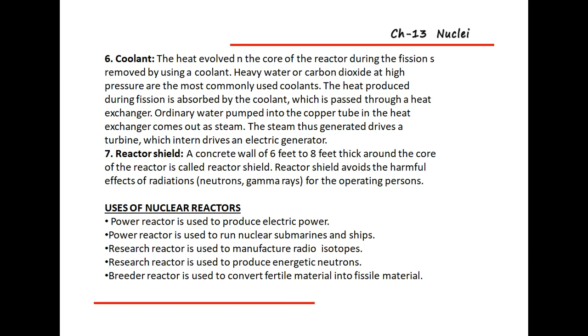The reactor shield avoids the harmful effects of radiations, because in this process neutrons and gamma rays are produced. For that purpose we use the reactor shield.